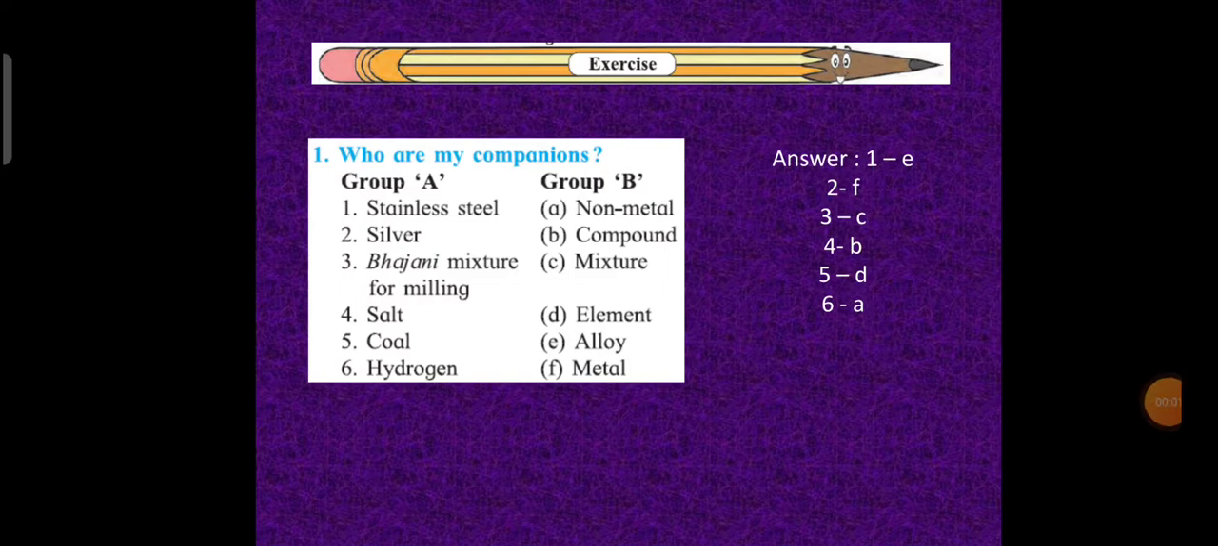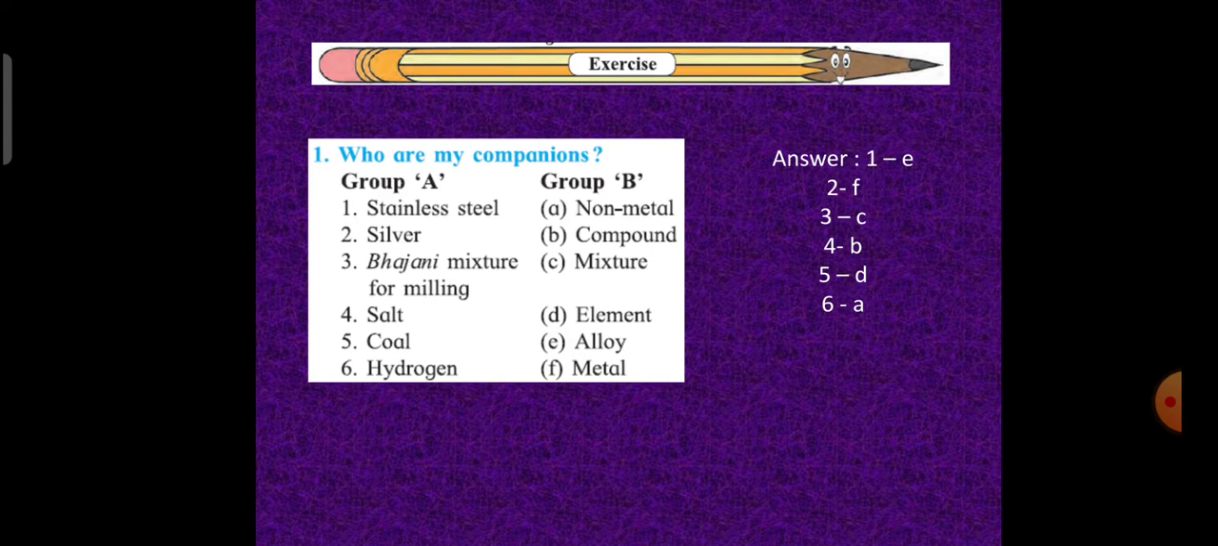Good morning, children. Let us begin with the exercise on the chapter Elements, Compounds and Mixtures. The first question is, who are my companions? Stainless steel is an alloy. An alloy is a mixture of different metals.